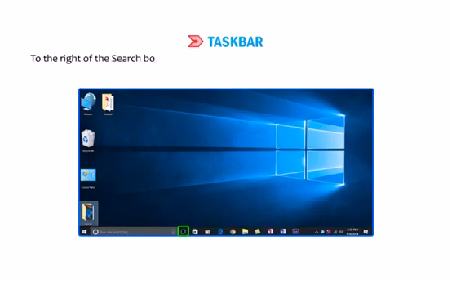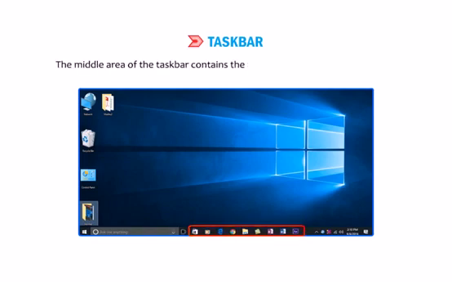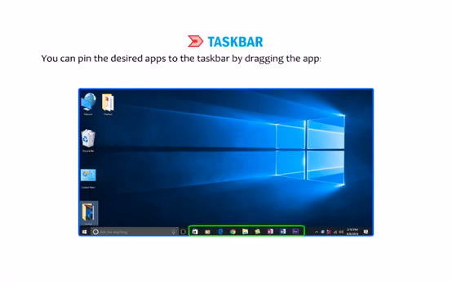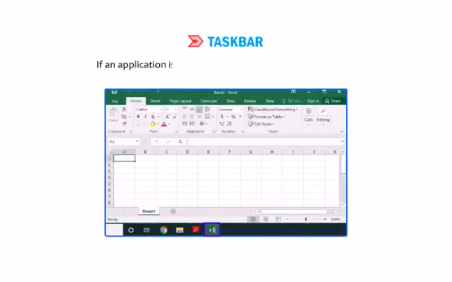To the right of the search box is the Task View button, which allows you to create multiple desktops at the same time. The middle area of the taskbar contains the opened and frequently used apps. You can pin the desired apps to the taskbar by dragging the app's shortcuts from the desktop or Start menu. If an application is open, you will see a bar below its icon.